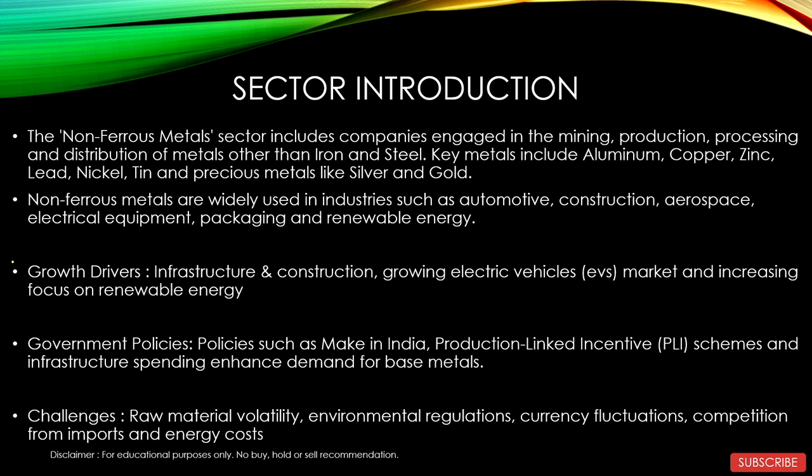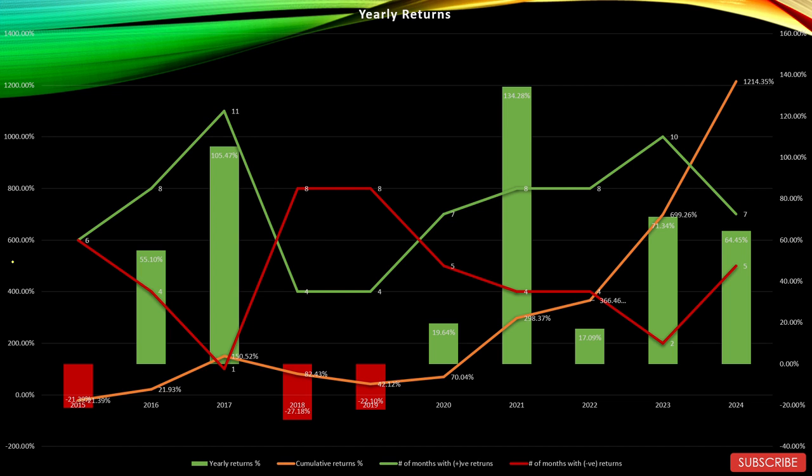So now in order to identify trends in this sector, I will present two graphs. These are the end results of my analysis of the share price movement of last 10 years of top 10 companies of this sector. The top 10 companies of this sector comprises of 4 large cap, 1 mid cap and 5 small cap companies. The first graph will show the yearly returns, whereas the second graph will show the monthly returns. Let's check out the yearly returns graph.